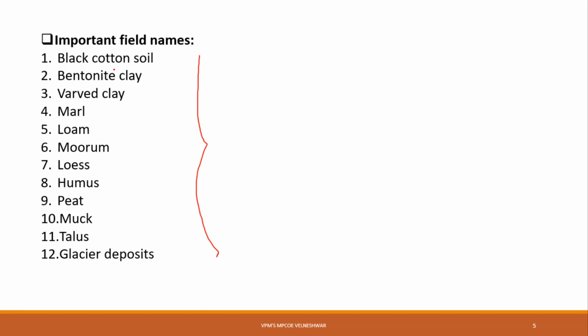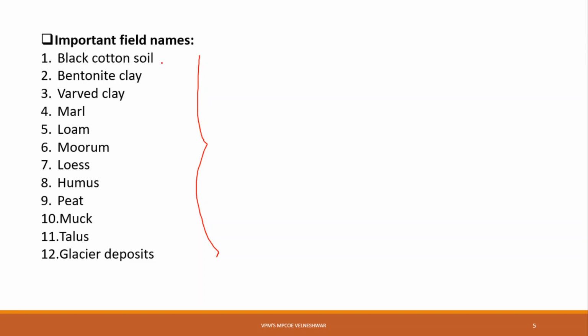The first soil is black cotton soil. It is a high plastic clay. It is a residual soil formed by chemical weathering. The parent rock of the soil is basalt or trap, that is igneous rock.